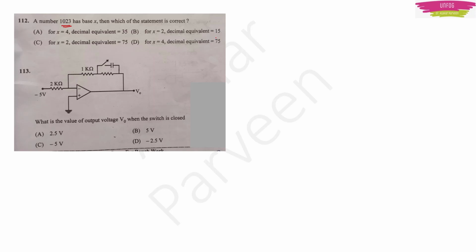Okay, you can start from anywhere you want to. Let us do for 2 first. Or you start from the options. Why get confused? You start from A, B, C. So in option A, they have given 35. Convert it with base 4. 4 8s are 32, 3 is remaining, 4 2s are 8, 0 is remaining, then nothing.